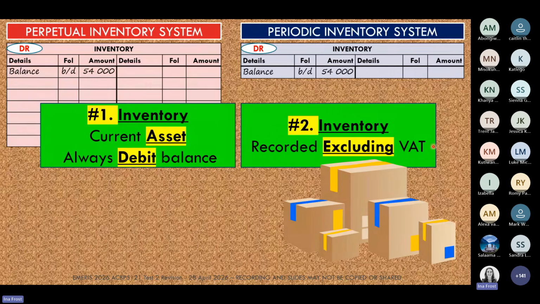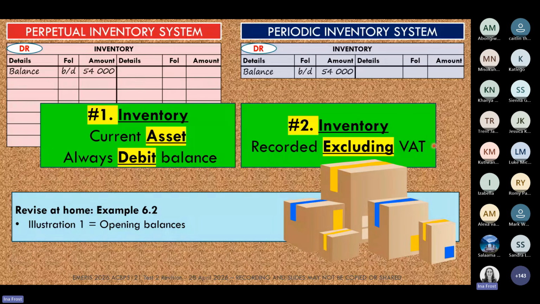So when we record our inventory into the two inventory accounts, we always have to make sure that we are working with the cost price of the inventory excluding any VAT. So these are two very key points that you have to remember for test 2 and for the exam. Inventory is an asset. Inventory must have a debit balance. Inventory is always the price excluding VAT.